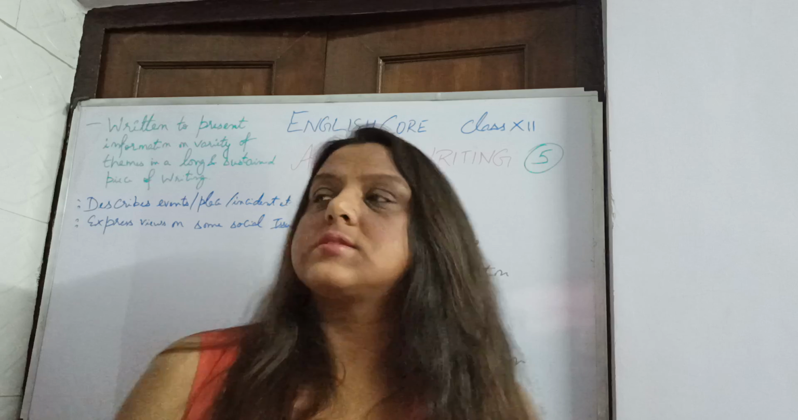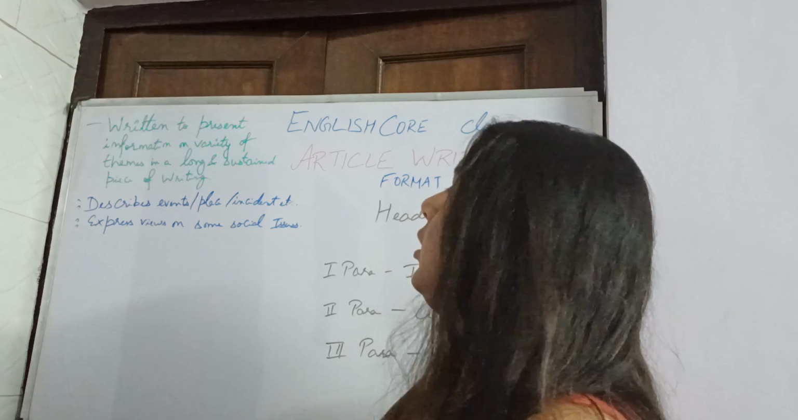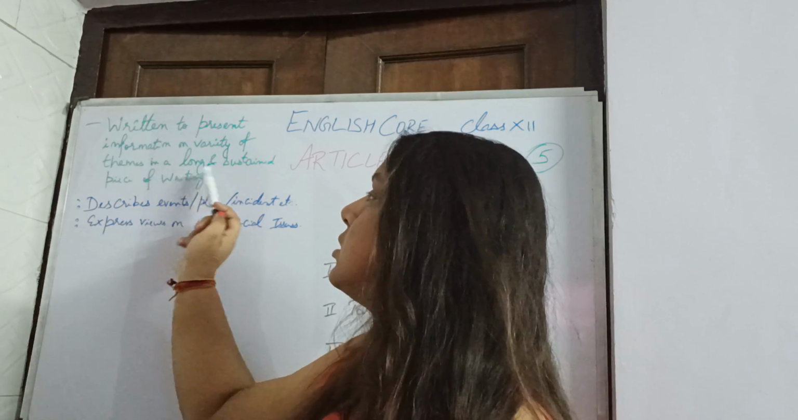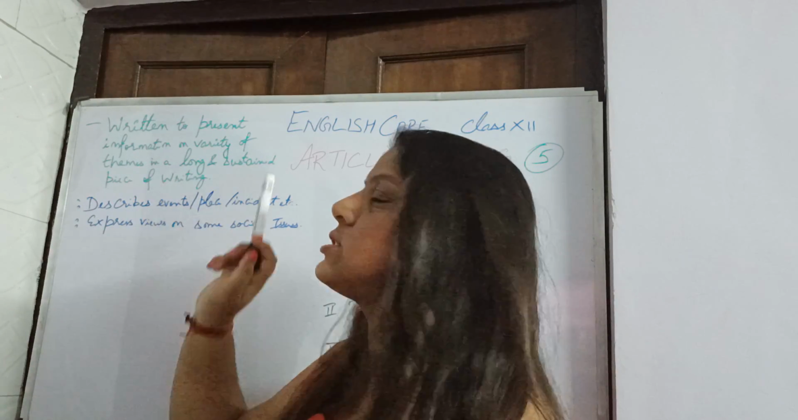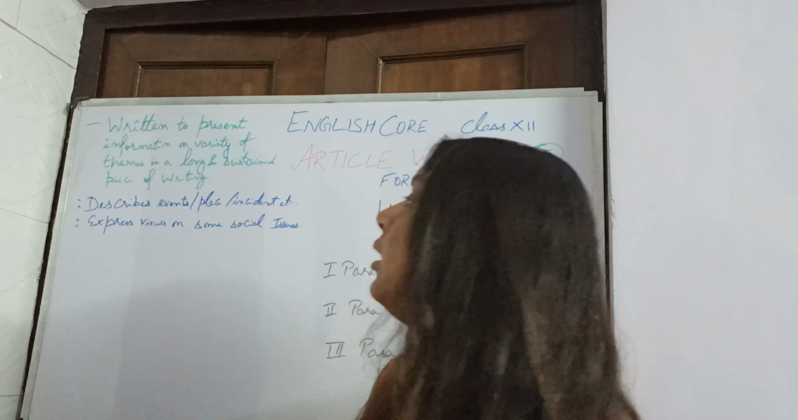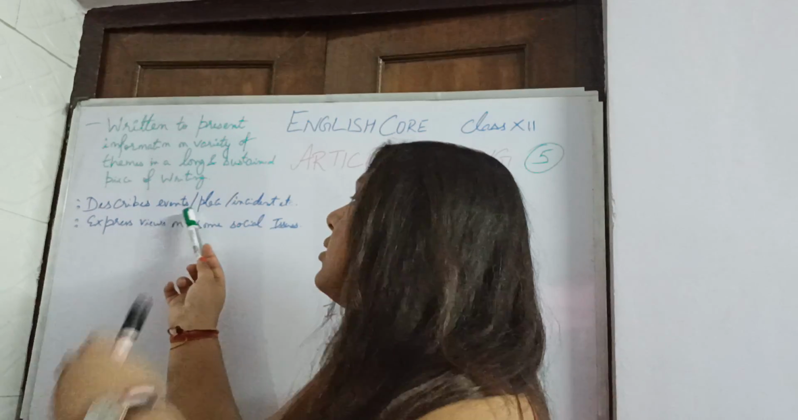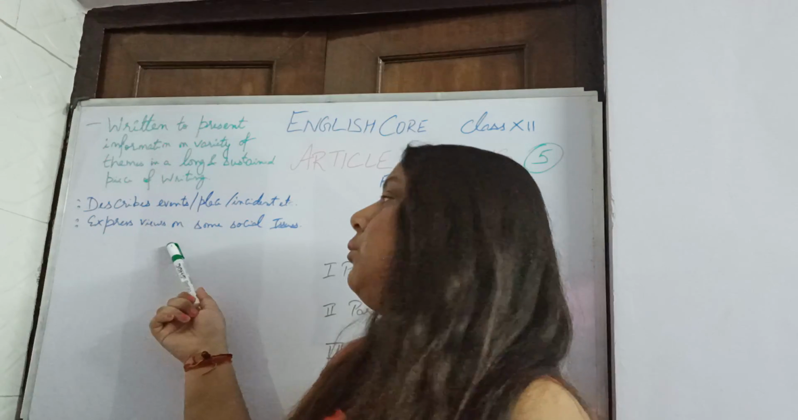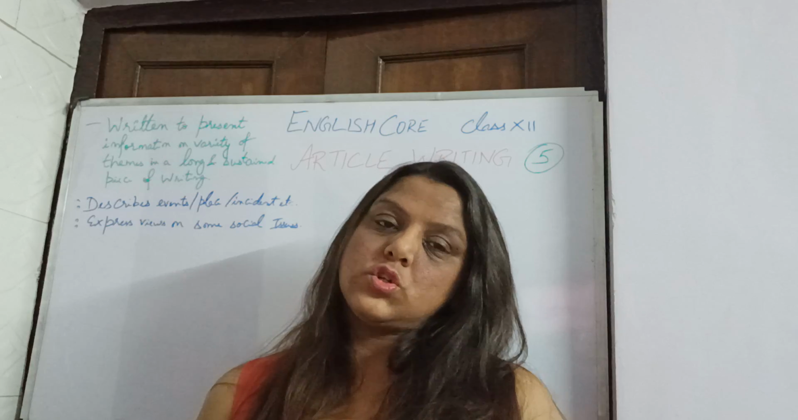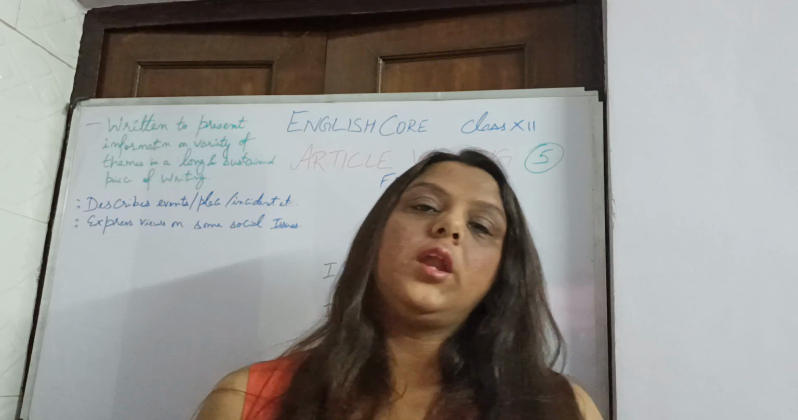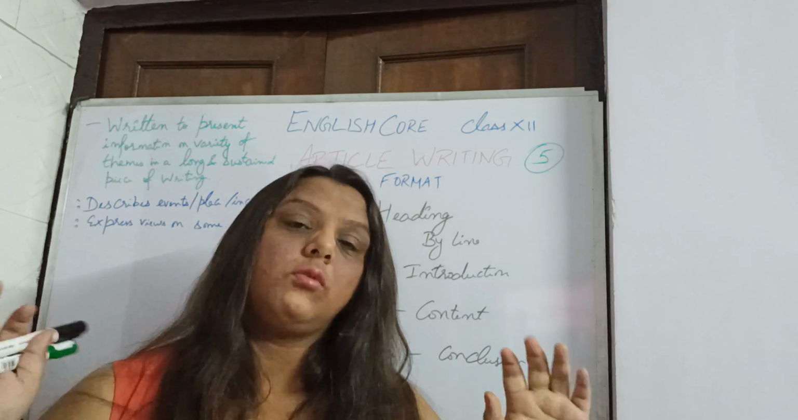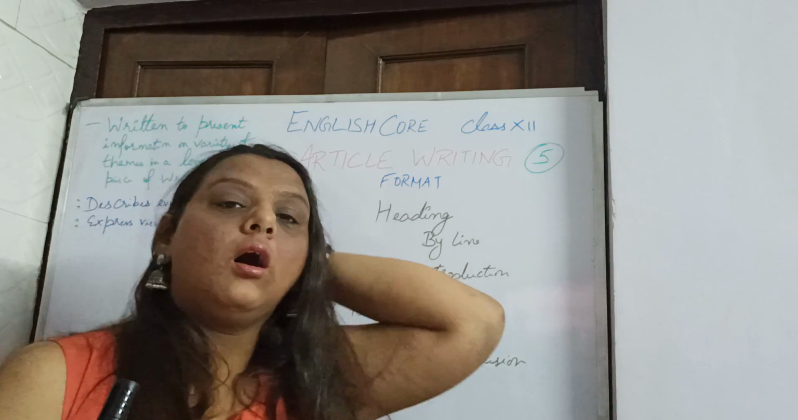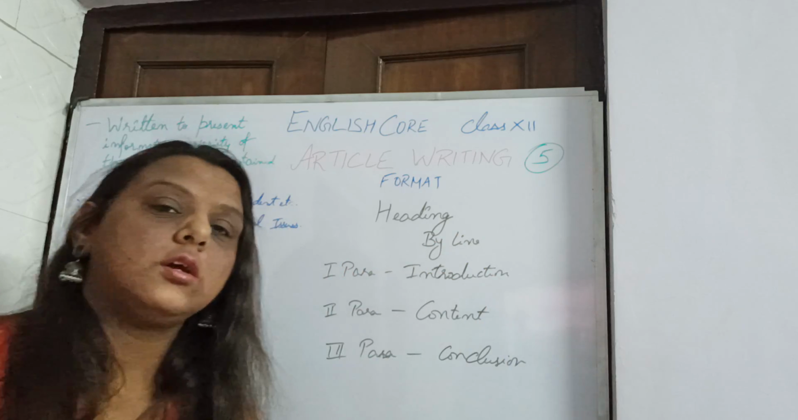So what basically is an article? We need to write this to present information on a variety of themes in a long and sustained piece of writing. And here we describe various events, places, any person, any incident, anything. Or we even express our views on some social issues also. But here we avoid using the first person pronoun. We don't generally write I in this or we in this. So let's try to understand the format here first.